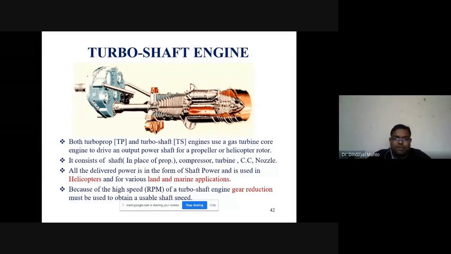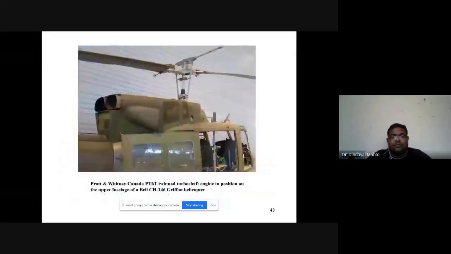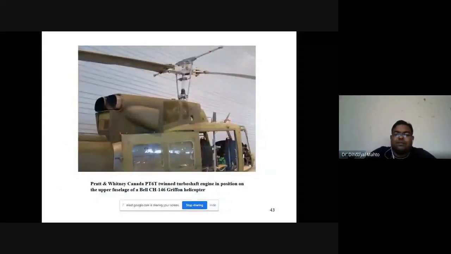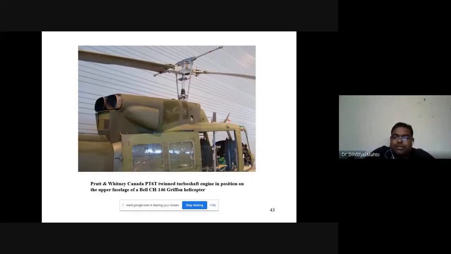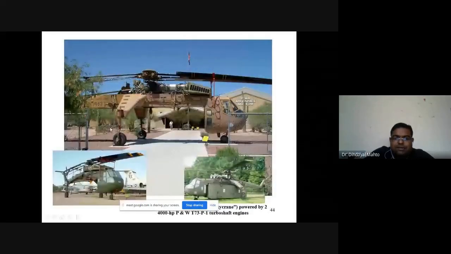Because of the high RPM, there is a disadvantage that we have to use reduction gearing to reduce the RPM of the turbine to the required rated RPM of the propeller or shaft. This is the pictorial presentation of the Pratt & Whitney Canada PT6 twin turboshaft engine. These are the different kinds of helicopter configurations which use the turboshaft engine in their operation.